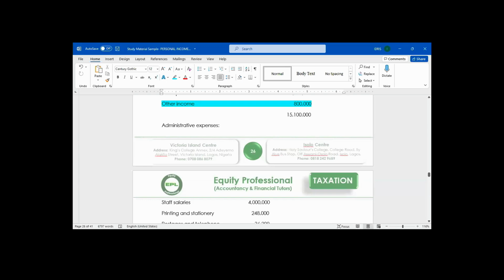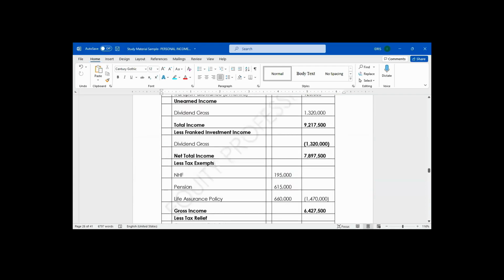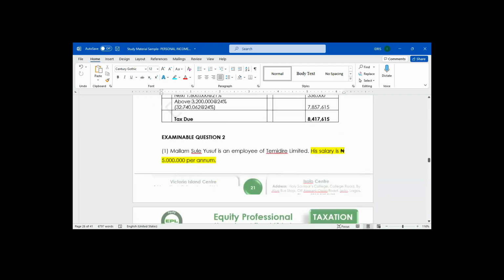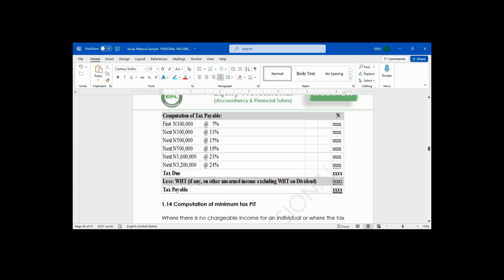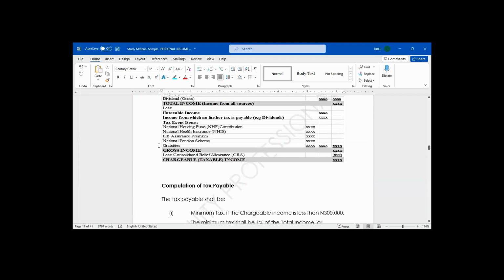There are remaining 2 that we have, apart from the one we have in this question. Pension contribution. We have that. We also have gratuity.